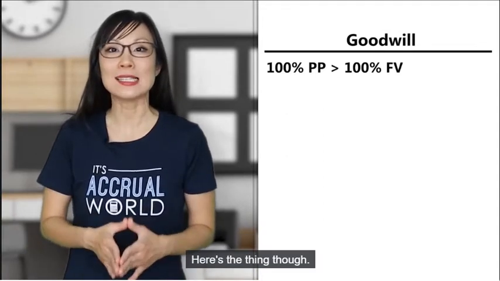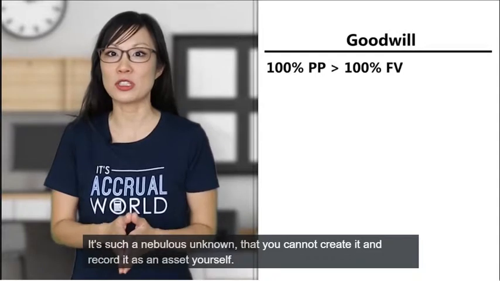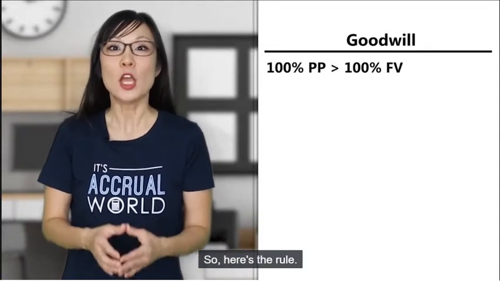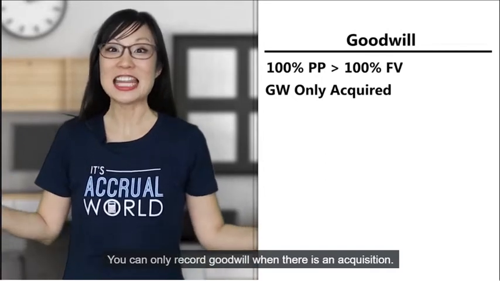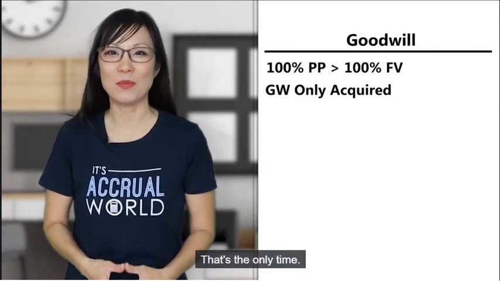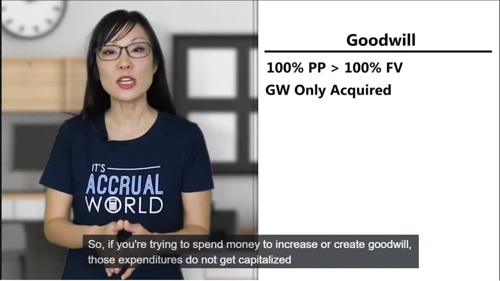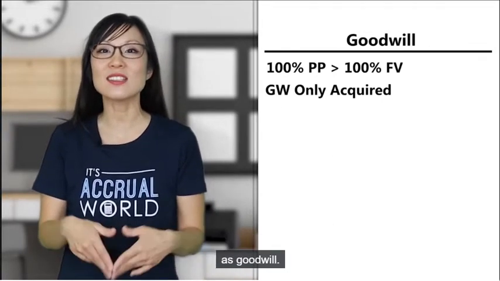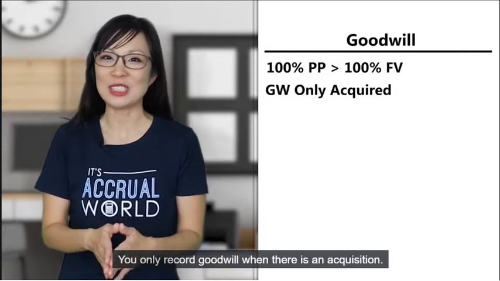Here's the thing though, it's such a nebulous unknown that you cannot create it and record it as an asset yourself. So here's the rule. You can only record goodwill when there is an acquisition. That's it. That's the only time. So if you're trying to spend money to increase or create goodwill, those expenditures do not get capitalized as goodwill. You only record goodwill when there is an acquisition.